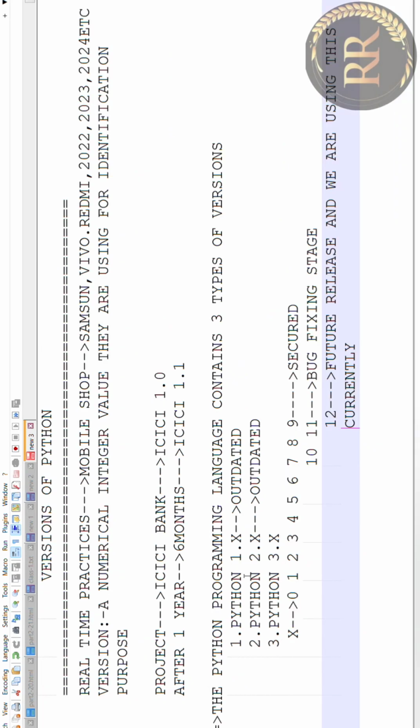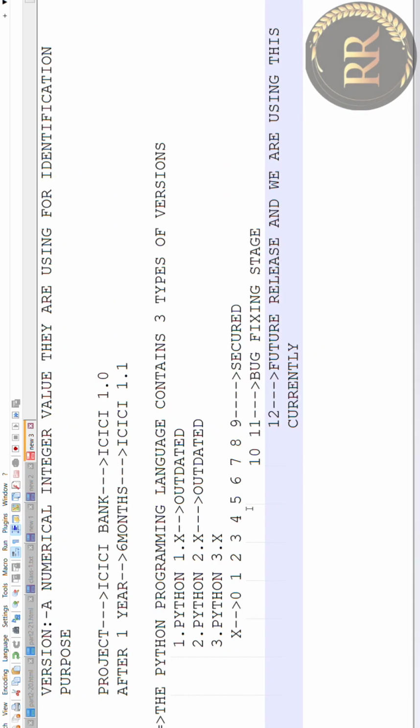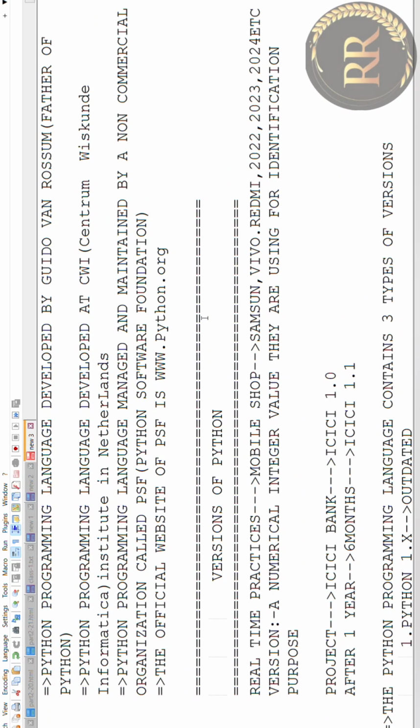And likewise, the Python programming language contains 3 types of versions: Python 1.x, 2.x, and 3.x. Python 1.x and 2.x are already outdated. That means we are not using them in the software field now. Python 3.x we are using, and Python 3.8 and 3.9 are secured, 10 and 11 are in the bug fixing stage, and 12 is what we are currently using, and it is also for future release. So this is about the versions and history of Python.